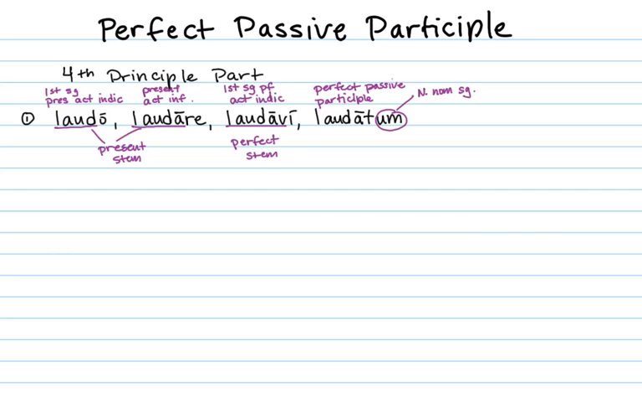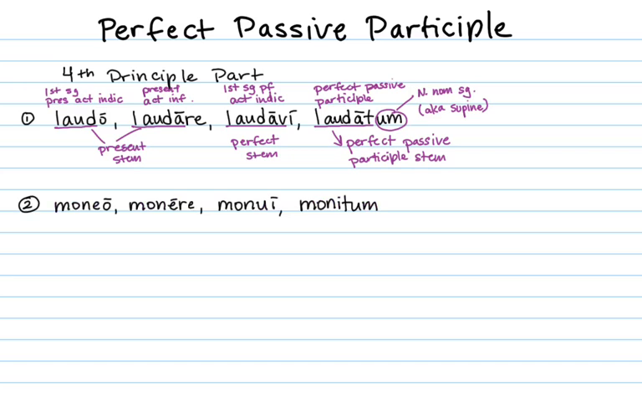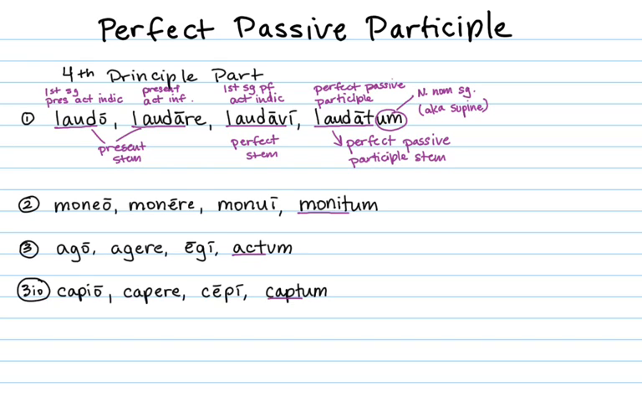In this particular form, we've been given the neuter nominative singular, which is otherwise known as the supine, which we will learn more about in a later chapter. The stem, laudat, is what we call our perfect passive participle stem. In the second conjugation, moneo, monere, monui, monitum, the perfect passive participle stem is monit. Ago, agere, egi, actum, stem is act. Capio, capere, cepi, captum, perfect passive participle stem is capt. And in audio, audire, audivi, auditum, the perfect passive participle stem is audit.